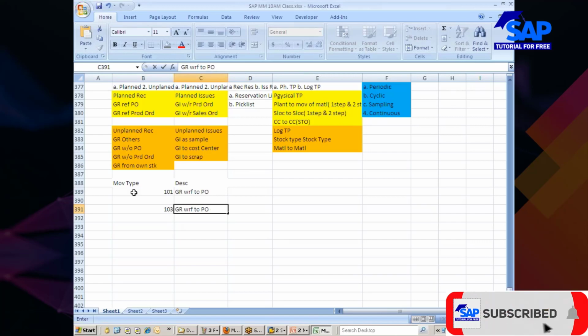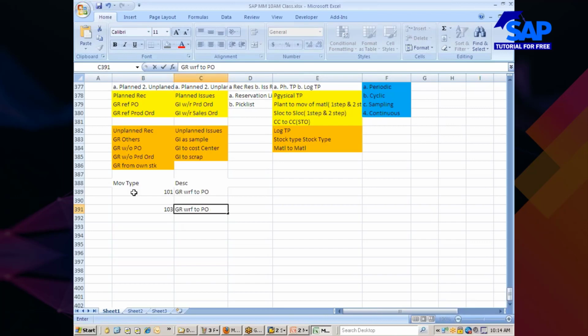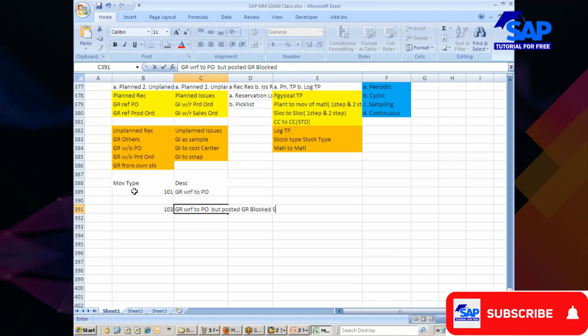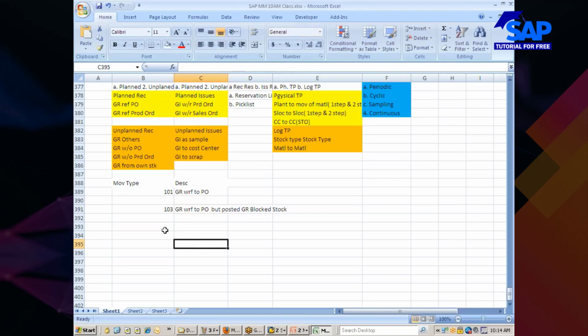Then we have used a special feature. What is that? Goods receipt with reference to PO, but posted to GR locked stock, isn't it? Locked stock. This is what you have done. You have done 105.